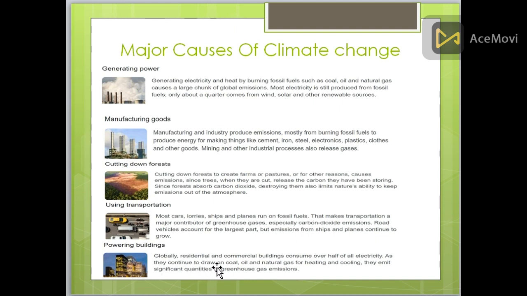but emissions from ships and planes continue to grow. Powering buildings. Globally, residential and commercial buildings consume over half of all electricity. As they continue to draw on coal, oil, and natural gas for heating and cooling, they emit significant quantities of greenhouse gases that cause climate change.